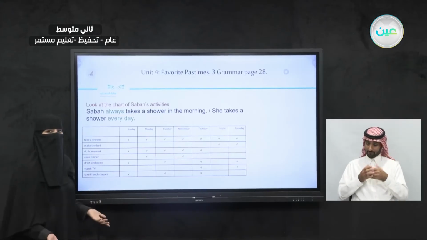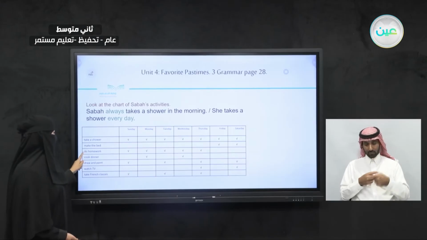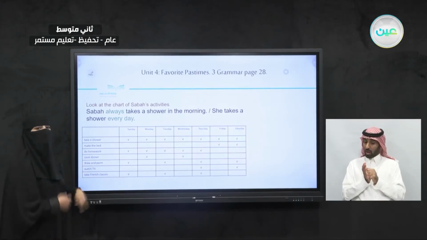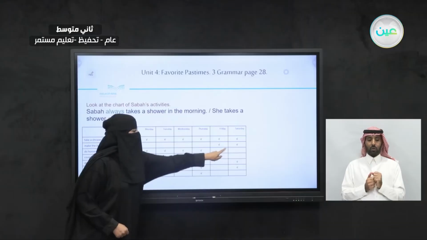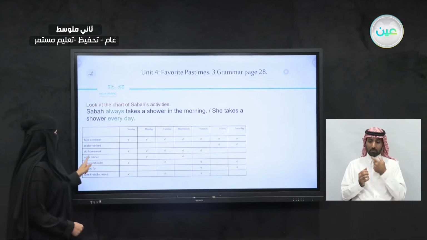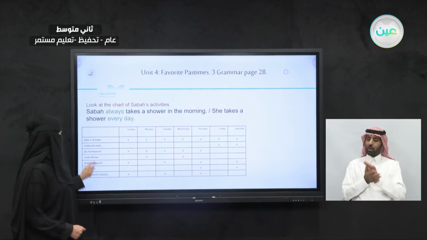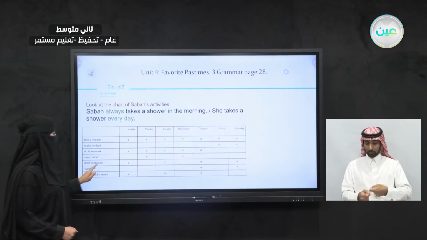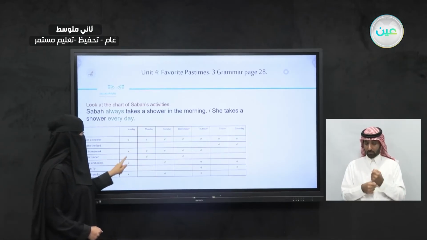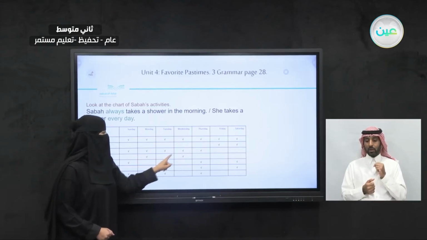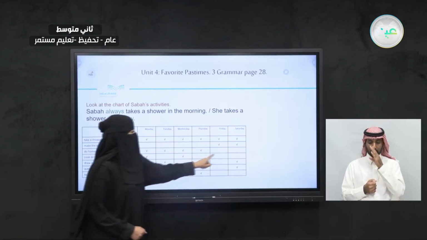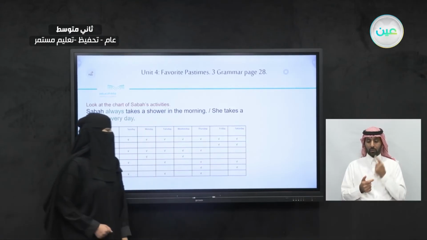Does she do it every day? No. How about do homework? How often does she do her homework? Let's check the chart. Okay, on Sunday we have a check, we have a check, we have a check, except for the weekend. So she doesn't do her homework in the weekend. How about cook dinner? Let's check how many checks do we have. On Sunday, no, but Monday, yes. Tuesday, no. Wednesday, yes. And the rest of the days she doesn't cook.